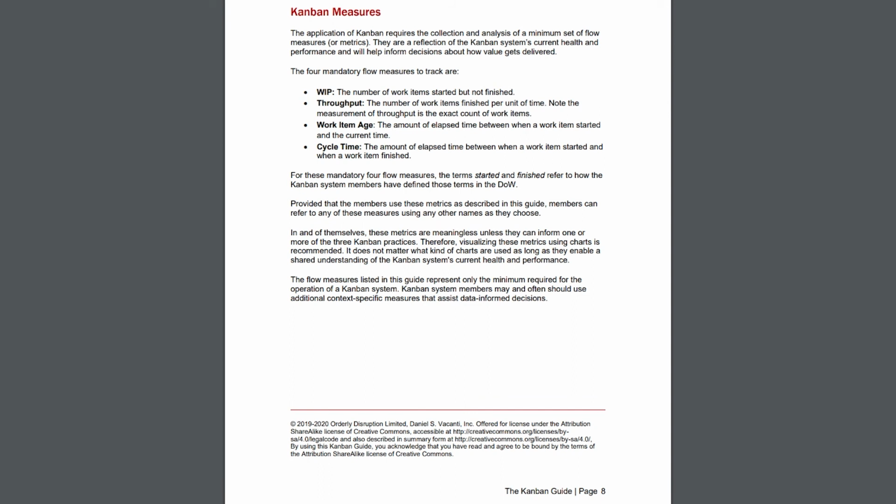In and of themselves, these metrics are meaningless unless they can inform one or more of the 3 Kanban practices. Therefore, visualizing these metrics using charts is recommended. It does not matter what kind of charts are used as long as they enable a shared understanding of the Kanban system's current health and performance. The flow measures listed in this guide represent only the minimum required for the operation of a Kanban system. Kanban system members may and often should use additional context-specific measures that assist data-informed decisions.